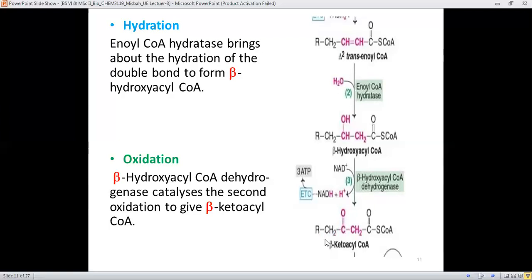And now there is the buildup of one more double bond, but it's on the beta position. Therefore, this molecule is called beta keto because the double bond is formed at the beta position with respect to this carbon. And overall, this molecule also contains the keto group. Therefore, it's called beta-ketoacyl CoA.